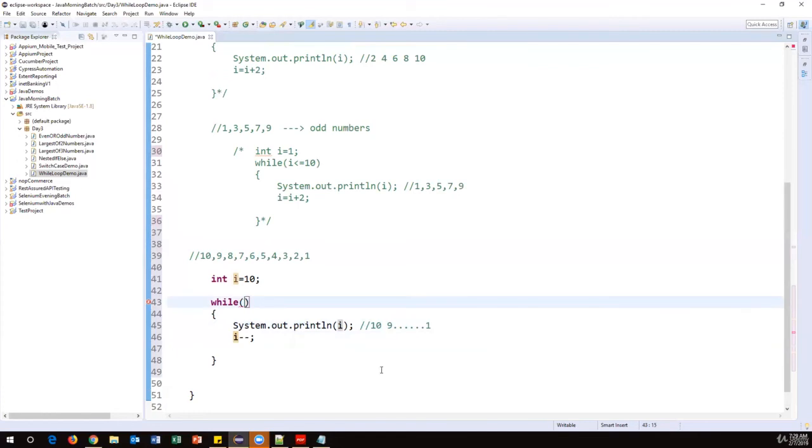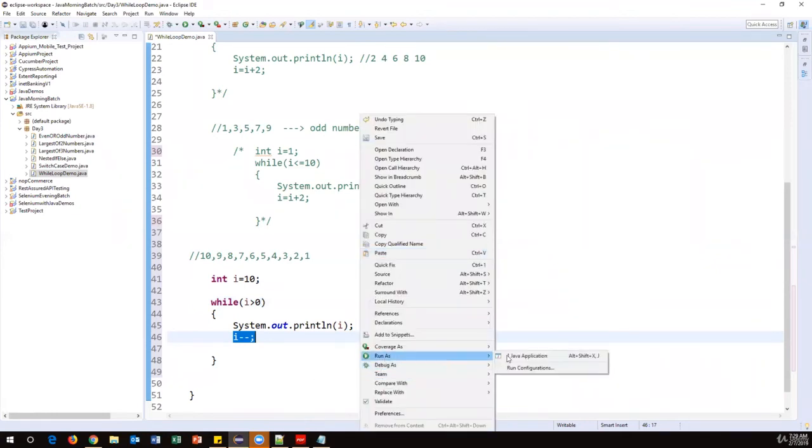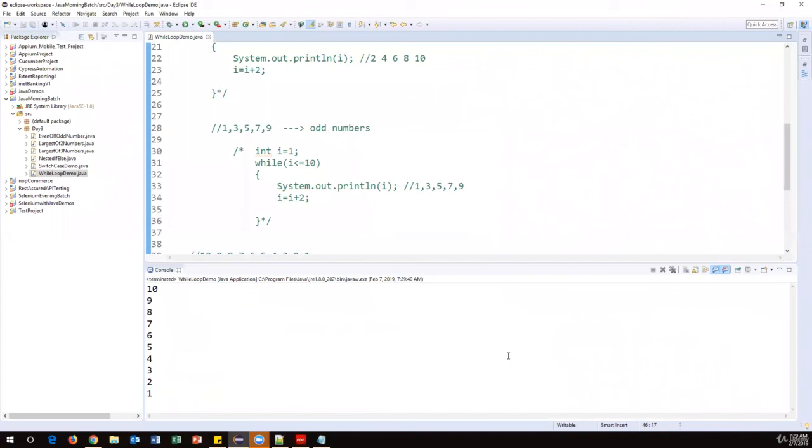But how can we put the condition? It is simple: i greater than 0. This is the condition. So when the i value becomes 0, now 0 greater than 0 condition becomes false. All these numbers are greater than 0 only, right? So as soon as the i value becomes 0, it will go up and check 0 greater than 0. The condition is false, so it will exit from the while loop. Now when I run this, it will print the values from 10 to 1 in descending order.